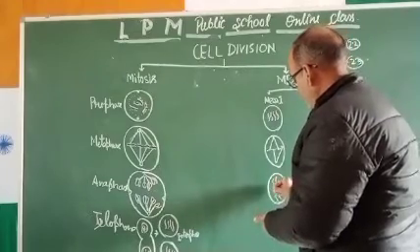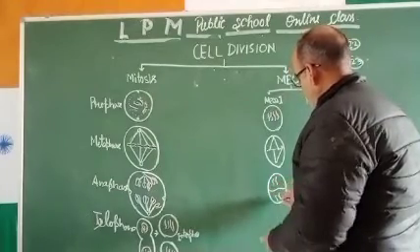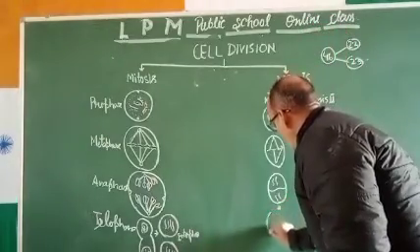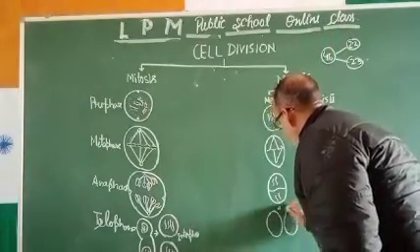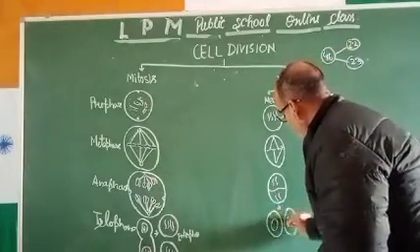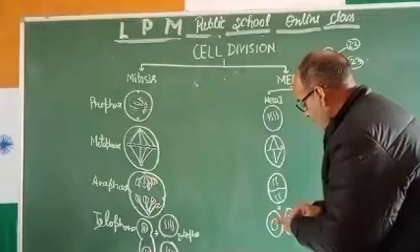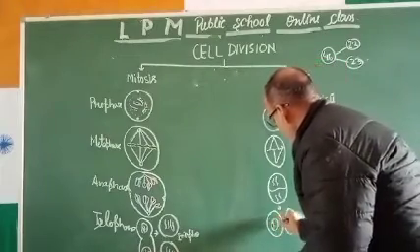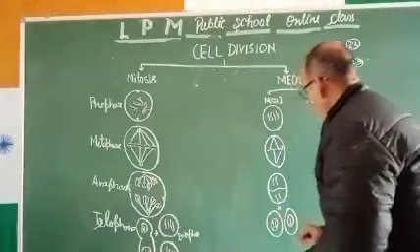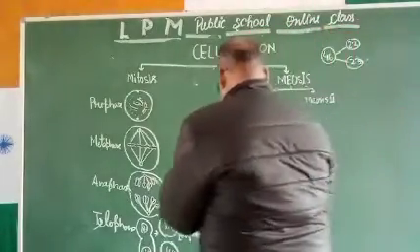They get divided, and further it produces two daughter cells. The two daughter cells are having a nucleus which has two chromosomes, one blue and one red. So these are the gamete cells.